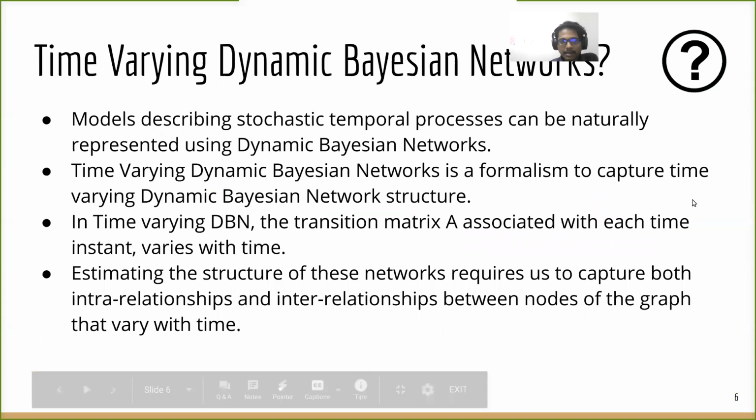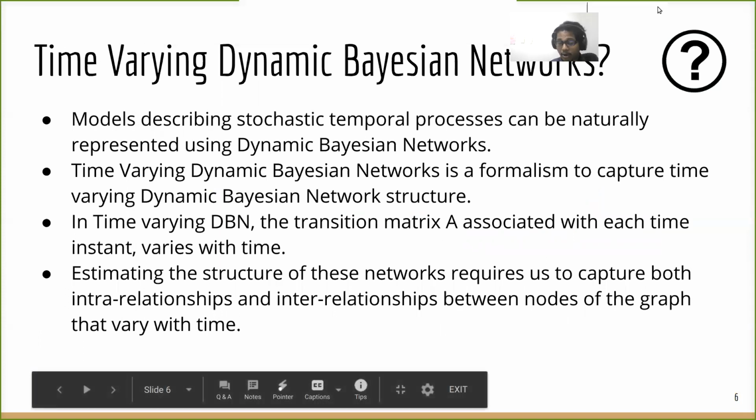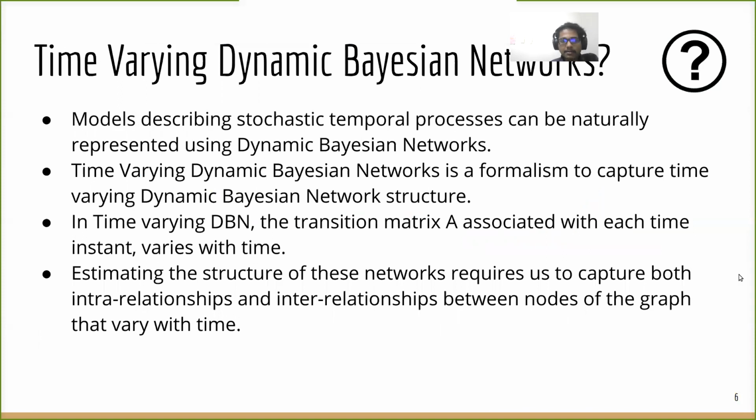Time-varying dynamic Bayesian networks are processes that can model stochastic temporal processes, and in time-varying dynamic Bayesian networks, a transition matrix A is associated with each time instant, and it varies with time. Estimating the structure of these networks requires us to capture both intra-relationships and inter-relationships between nodes of the graph that vary with time.